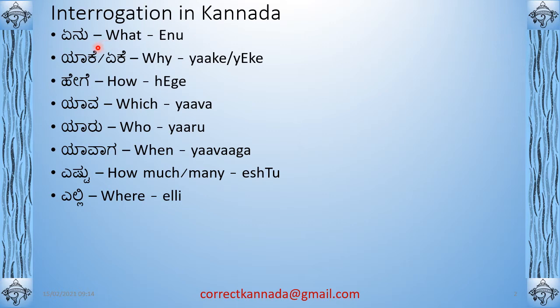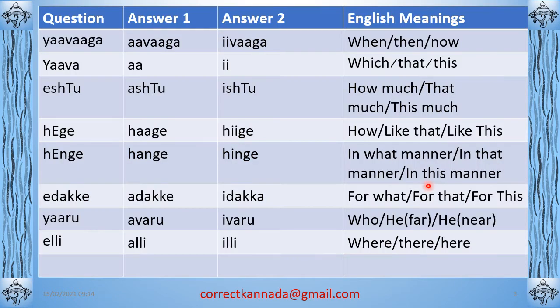Okay, so they are: Enu is what, Yake or Yeke is why, Hege is how, Yava is which, Yaru is who, Yavaga when, Yeshtu how much or how many. How many means it's countable, how much is uncountable. Elli is where. So these are the interrogative words in Kannada. Now let's go to triplets.